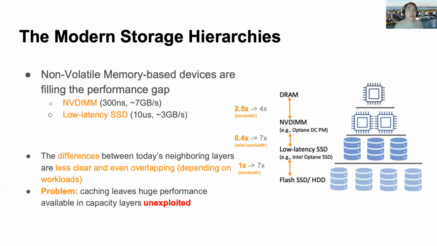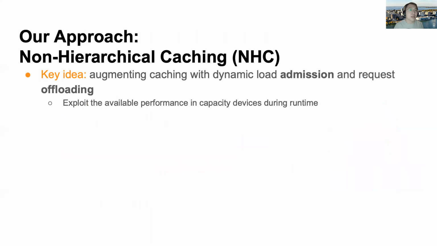Using classic caching to manage such hierarchies will be single-minded in directing most accesses to the cache device and leave huge performance available in capacity devices unexploited. To handle such a problem, in this work, we present a new approach called non-hierarchical caching. NHC can optimize classic caching with the key idea of dynamic load admission and the request of loading. The target of NHC is to exploit the performance available in the capacity device when it is helpful to do so.